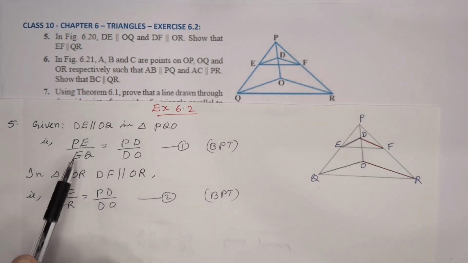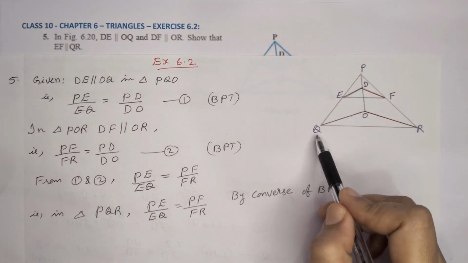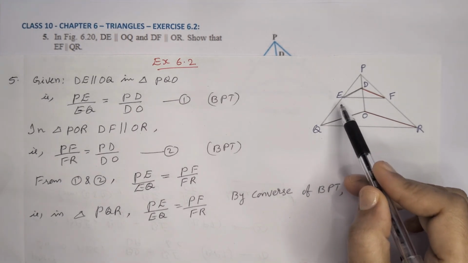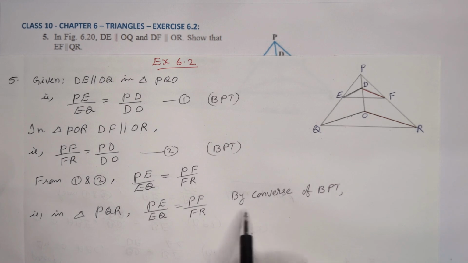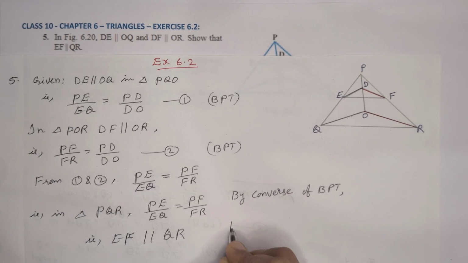Then we can equate the left side of the equations. That is in triangle PQR, PE divided by EQ is equal to PF by FR. By converse of BPT, we can write that EF is parallel to QR. Hence proved.